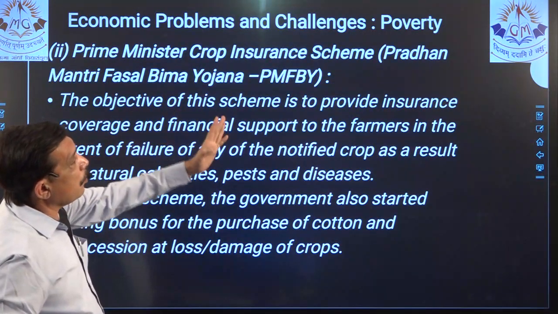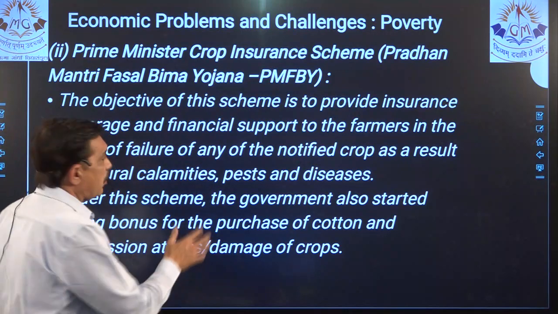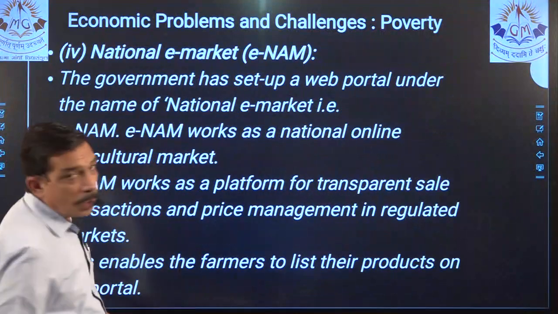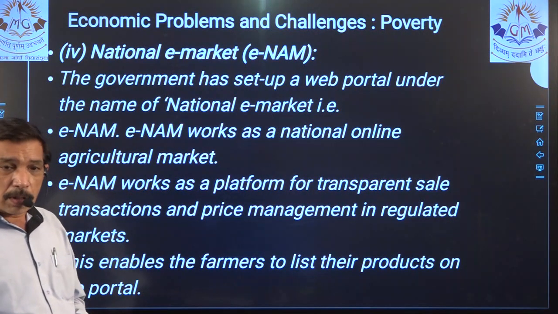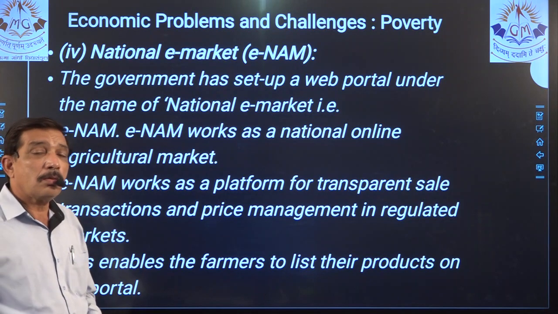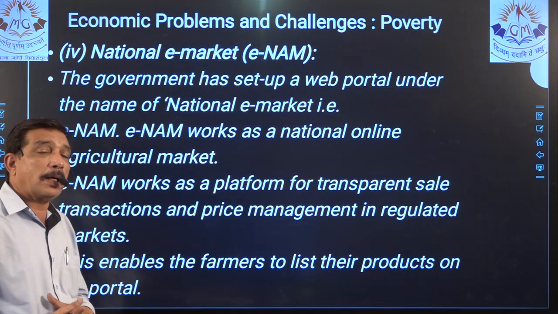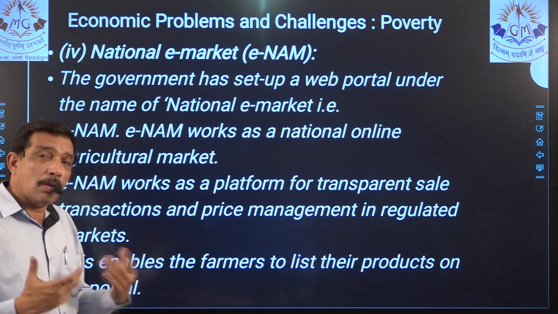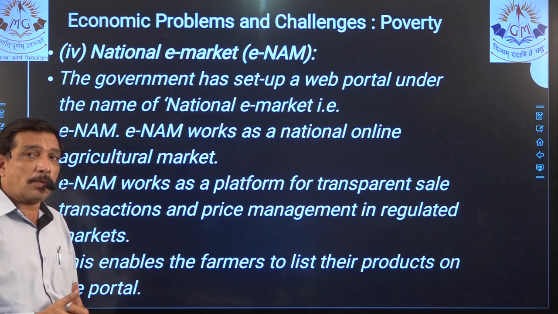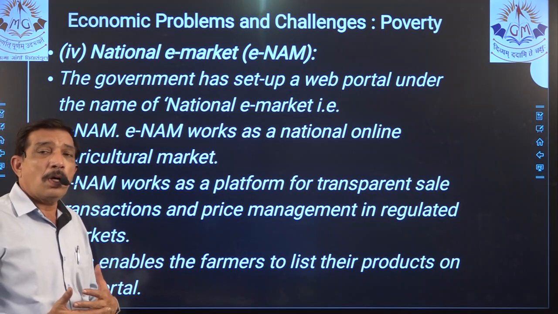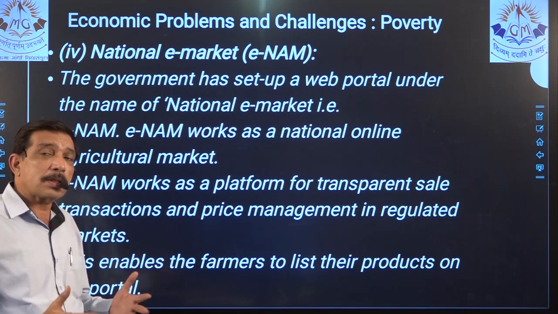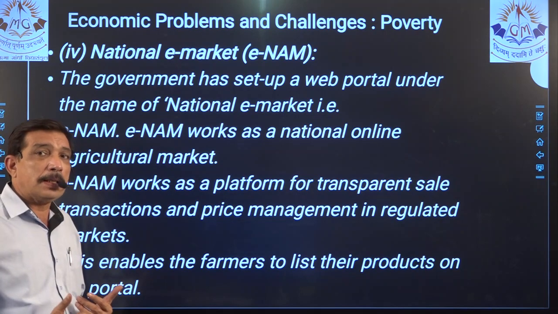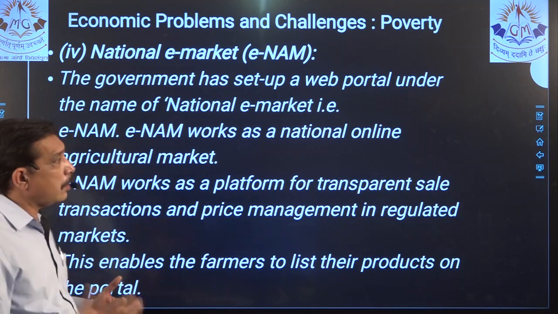Now, Prime Minister Crop Insurance Scheme, again, that is the same thing, Fasal Bima Yojana. It's quite a big one and it again comes under food security also. Yes, because in the agriculture sector, whether the farmer is able to earn something or not, he worked hard, he invested a lot of money, but then because of excessive rain or less rain or no rain, his crop failed. So he got an insurance. So at least he has food security. That is another way of it.